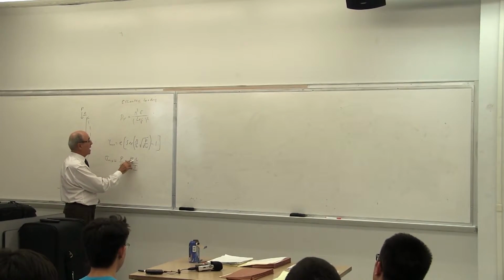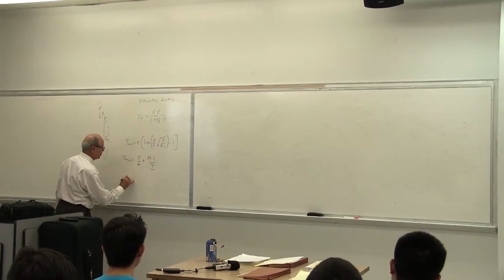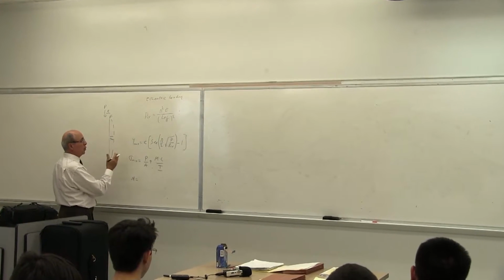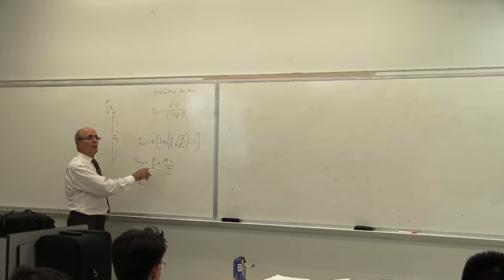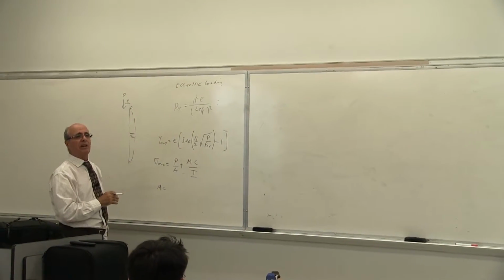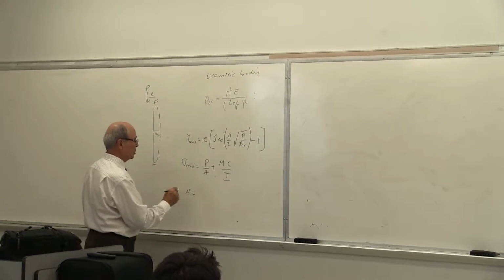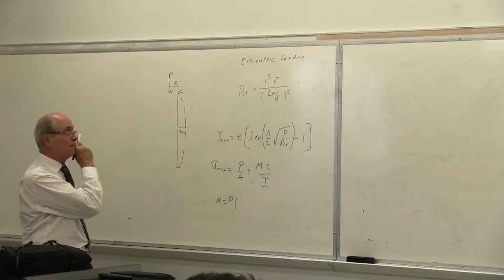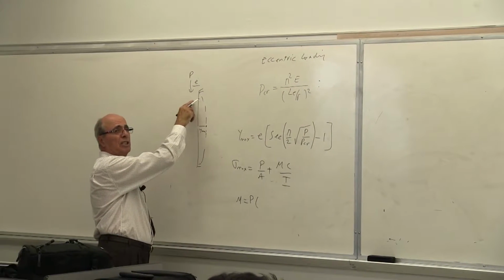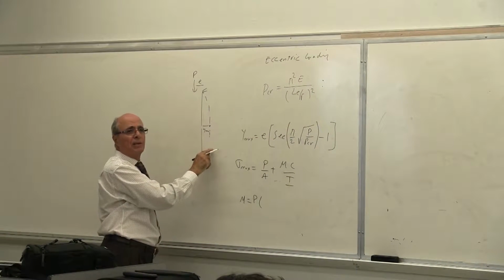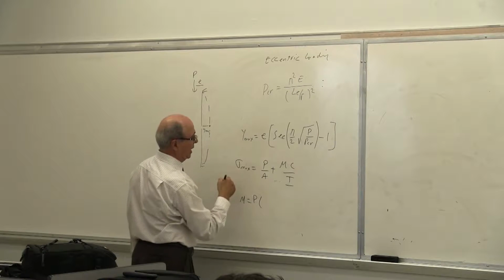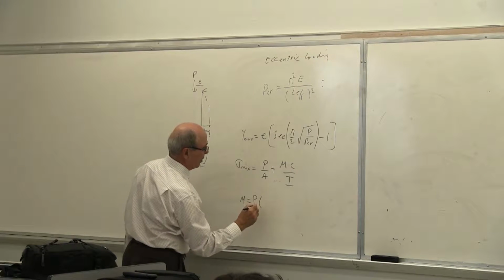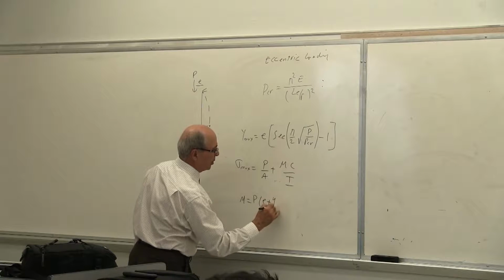Yes. However, M here is equal to what? M generally, if there was no buckling, M always what? P times E. Is that correct or not? Here, M is equal to P times what? Look, we are at this point where the stresses are maximum. So P times what? E times E plus Y max. And this is Y max. That's the problem. M equals P times E plus Y max.